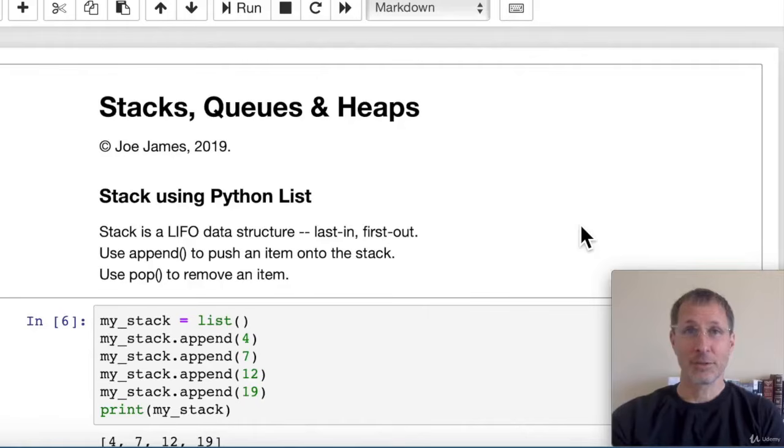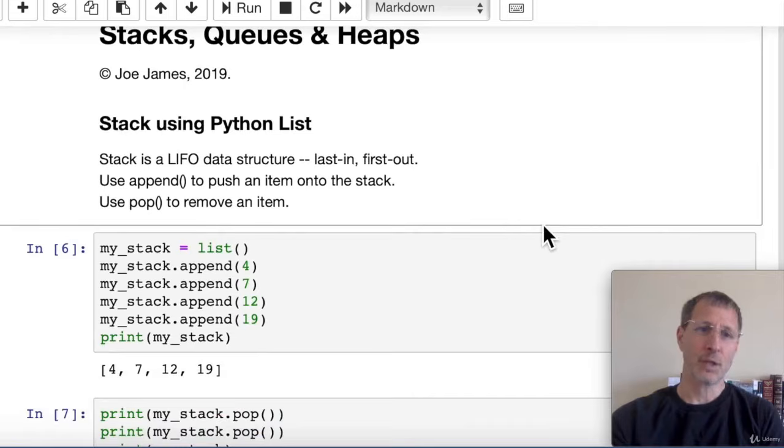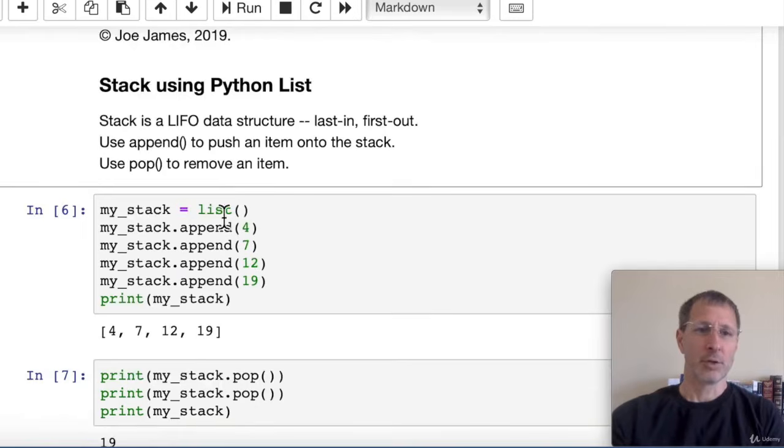Now let's take a look at how stacks can be implemented in code. We have the Python list, which makes a great foundational data structure to store the stack in. And actually Python gives us most of the functionality that we need to create a stack with the list. So the underlying data structure beneath our stack is going to be a Python list. Python gives us the append function, which we can use to push an item onto the stack, and it gives us the pop function, which we can use to remove an item from the stack. We're actually pushing items onto a list and popping them from a list. So here's one implementation.